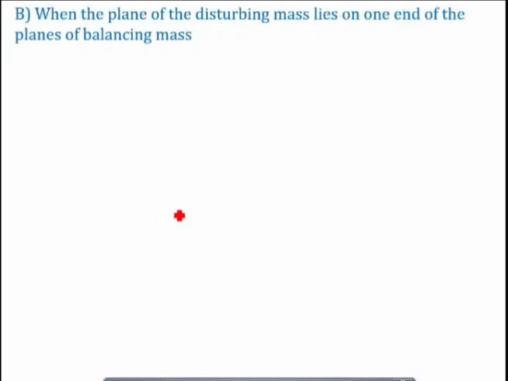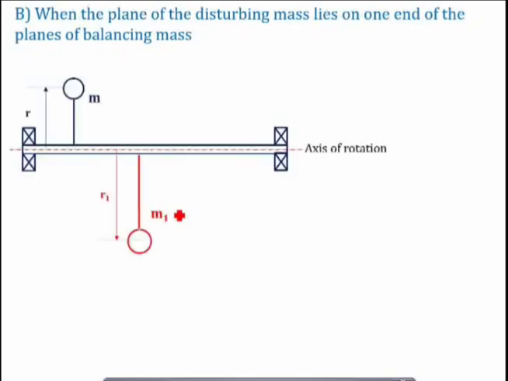Okay. Now again you have a case number B in this: when the plane of the disturbing mass lies on one end of the planes of the balancing masses. Means what, it is not in between the two balancing masses. So this is also an interesting case. Again let us consider the axis of rotation, the shaft.